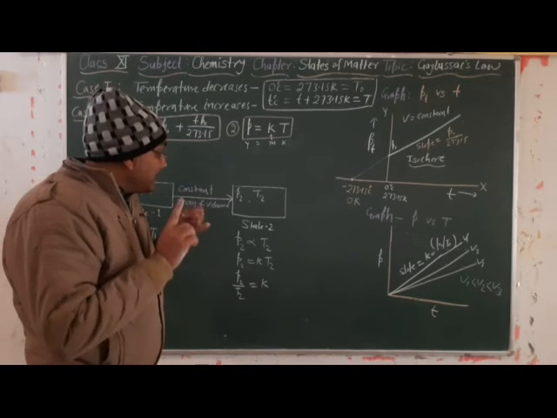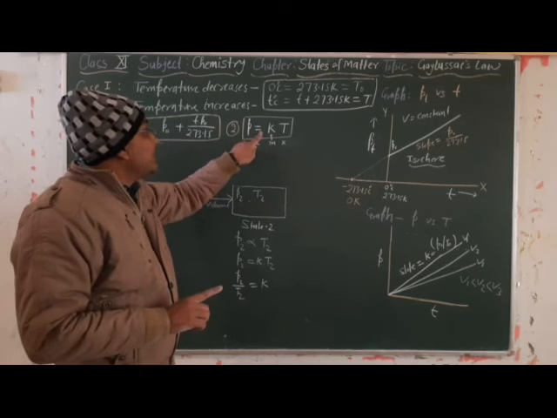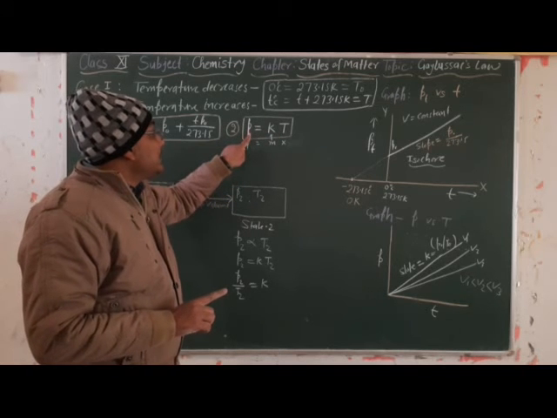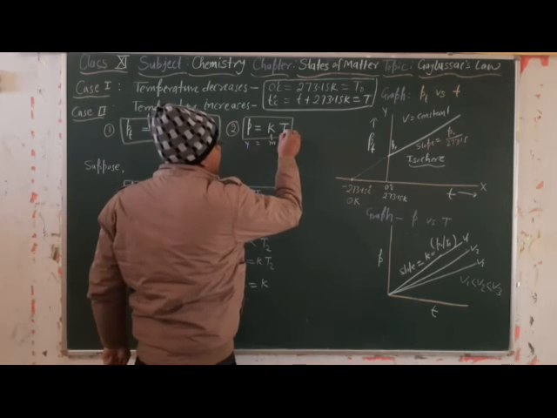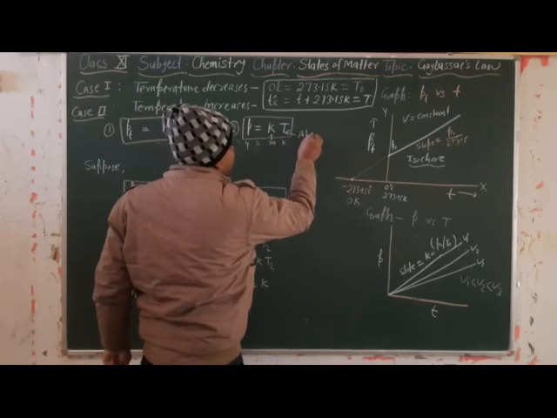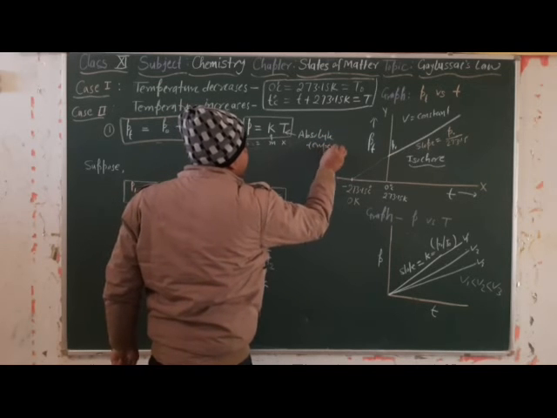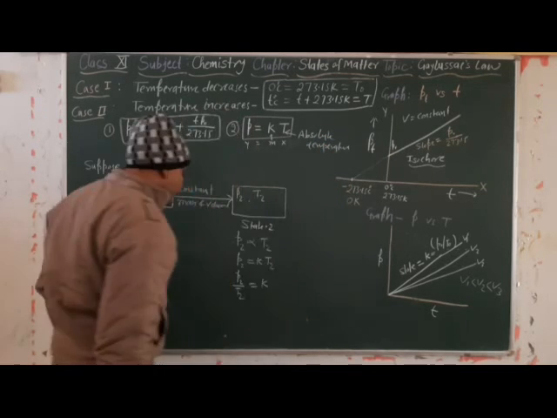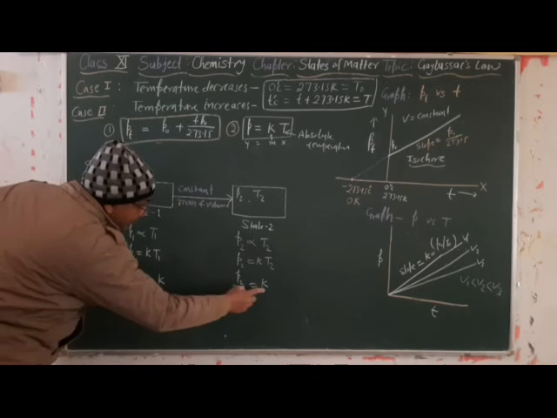Then the second statement he made, by observing this equation, is that pressure is directly proportional to the absolute temperature. Now P1 by T1 and P2 by T2 is equal to K.